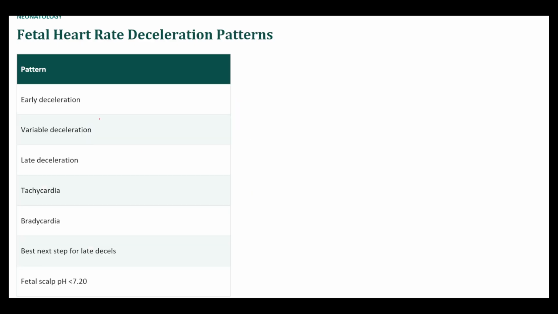Okay, so fetal heart rate deceleration. Let's start with the mnemonic VEAL CHOP that many people use. So it goes variable, early, acceleration, and then late. And then CHOP refers to the etiology.